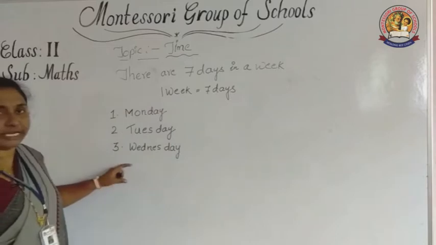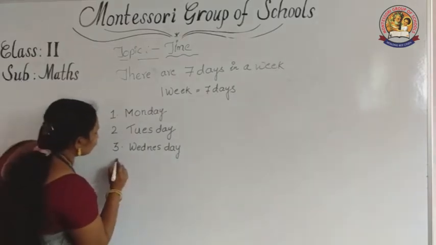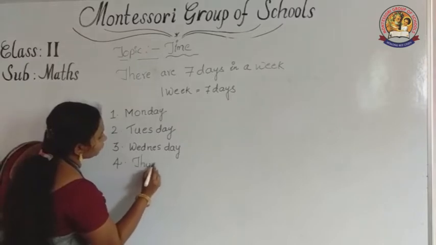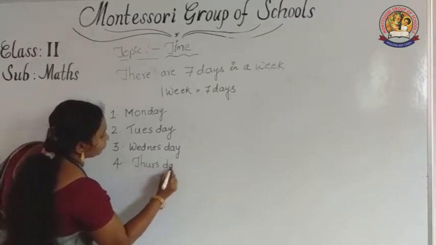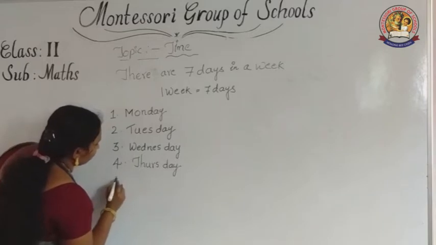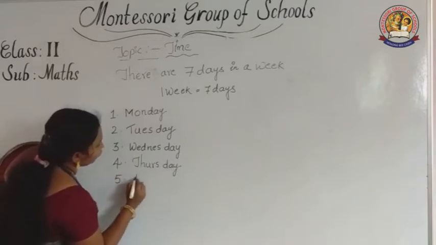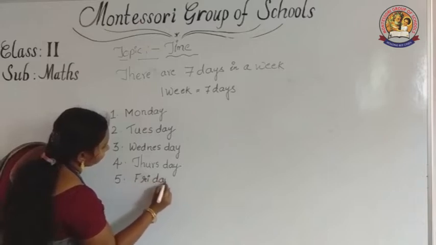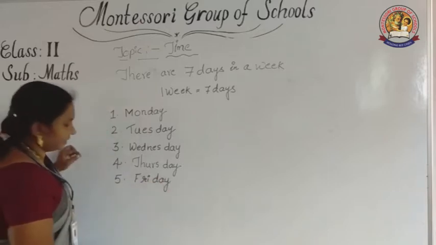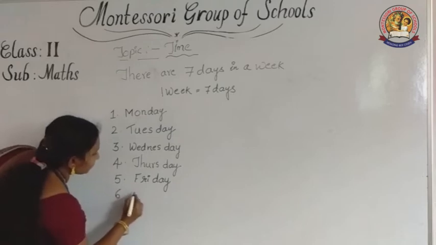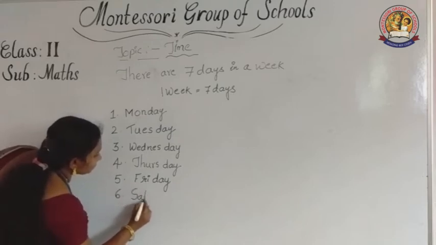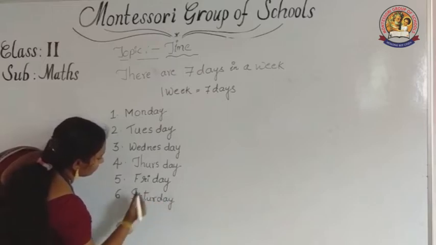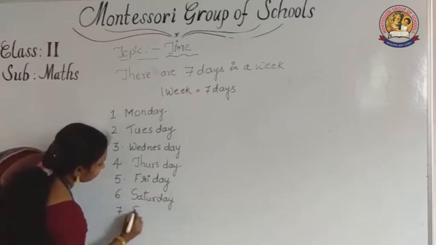Fourth day Thursday. And fifth day Friday. And sixth day Saturday. And seventh day